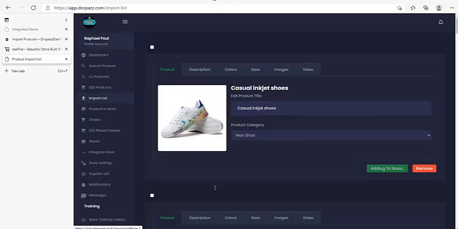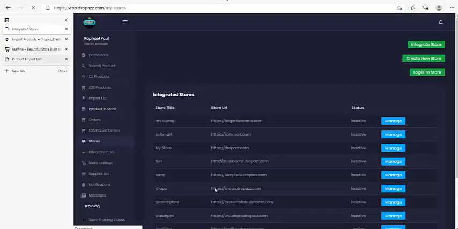Now that I've done that, I go back to my store. So it's integrated into the store environment. It is trying to make everything be on one dashboard. That's why it's doing this. So you have to be done with this, and then you navigate back to your login to store.